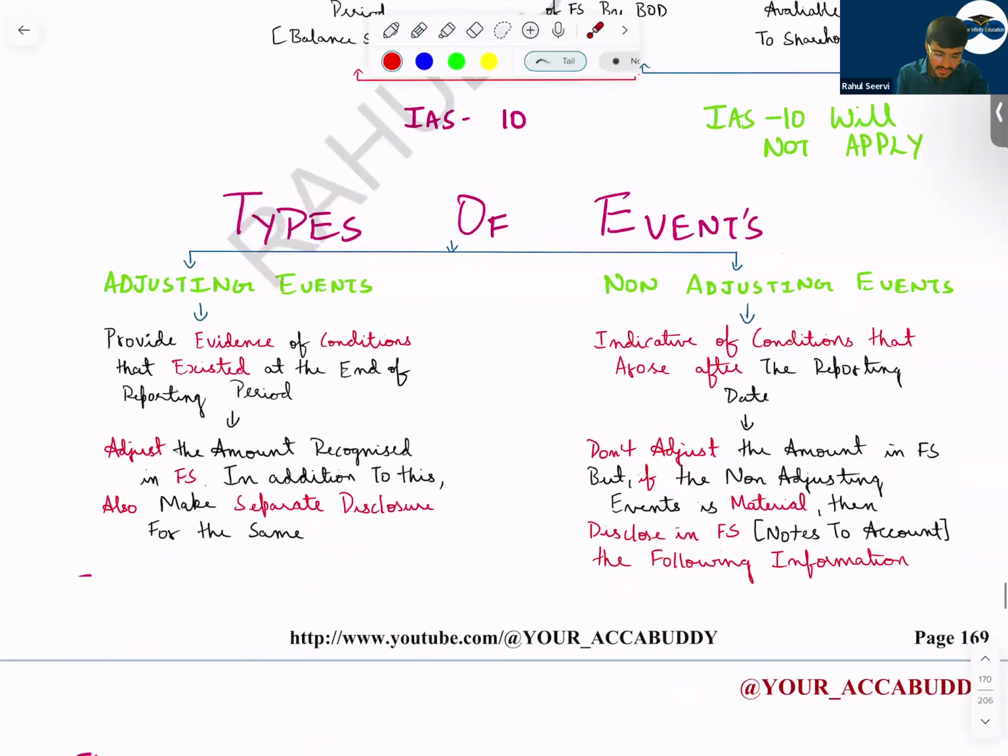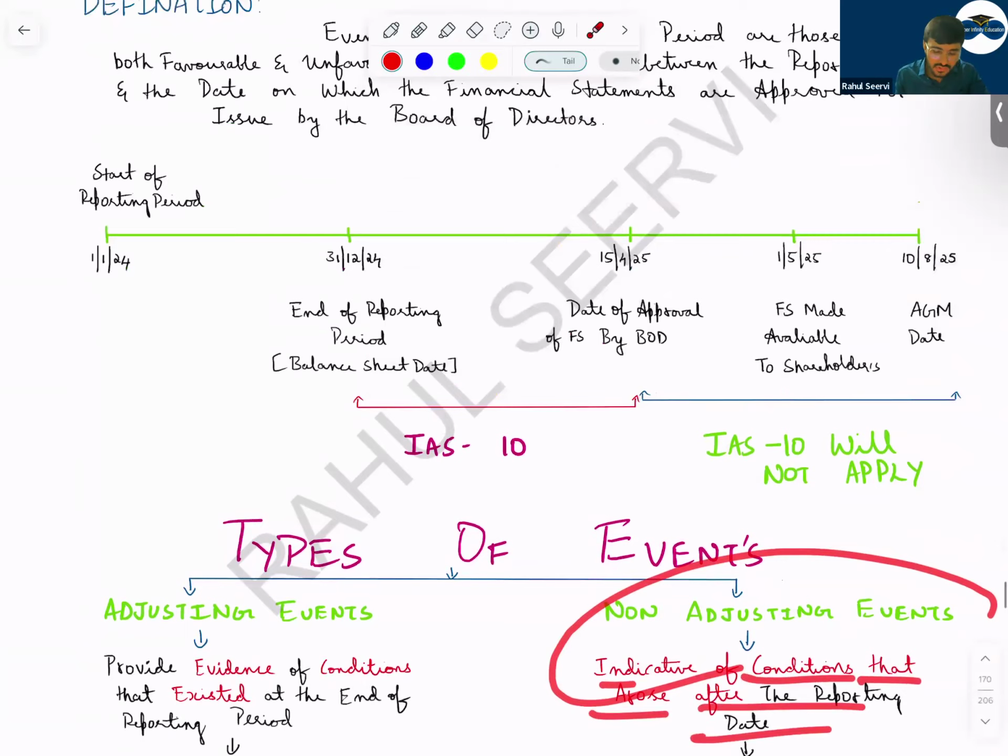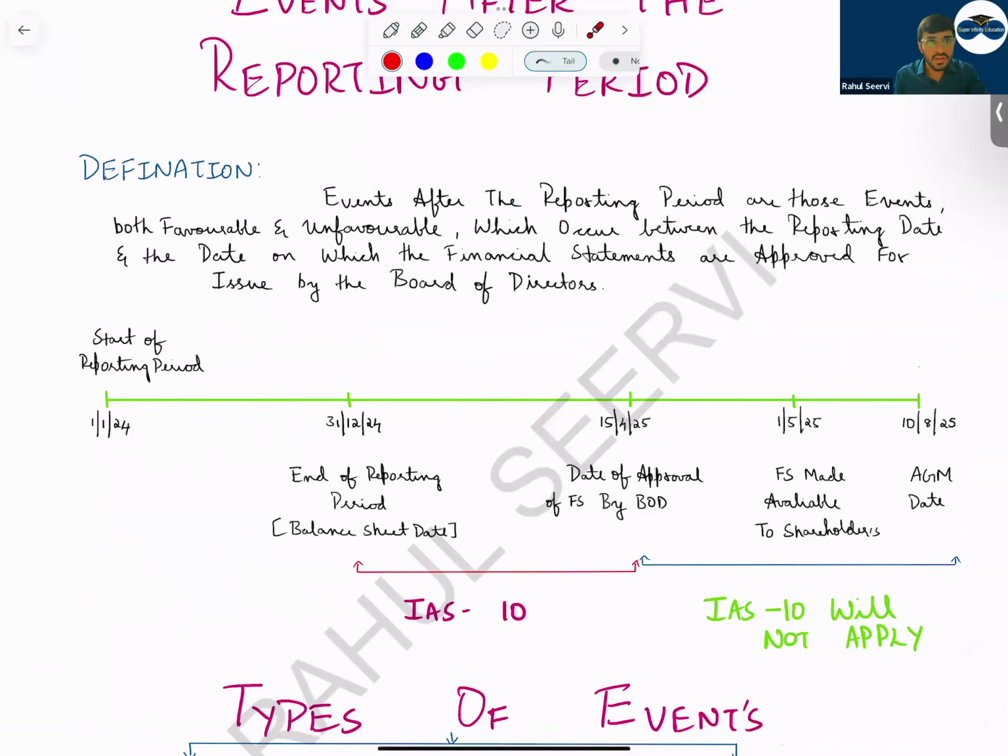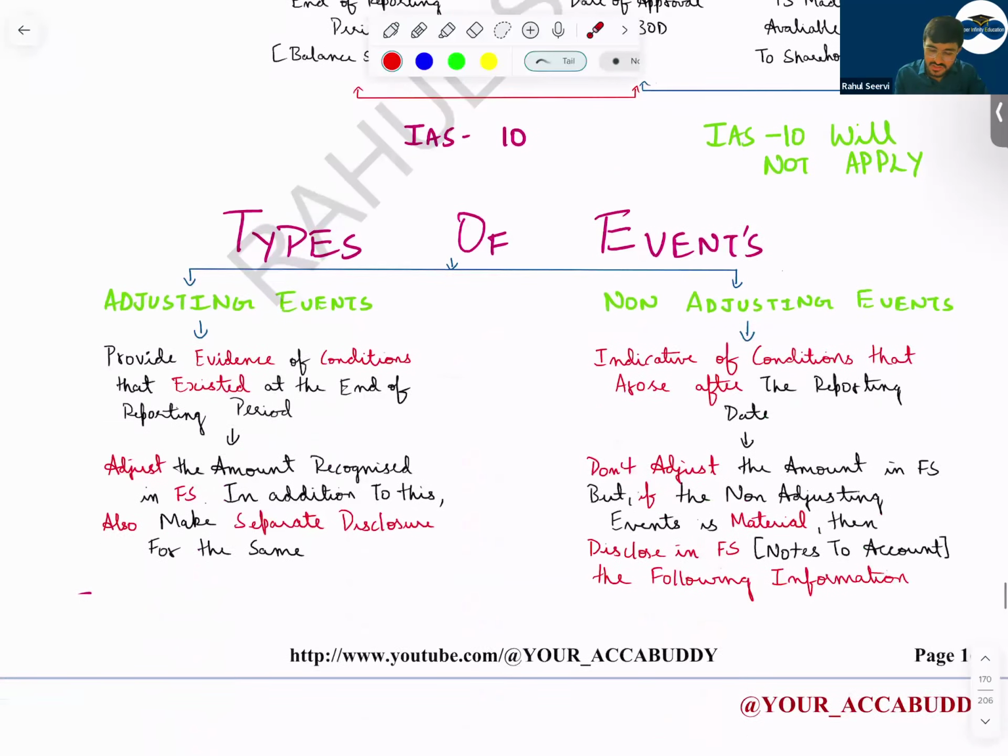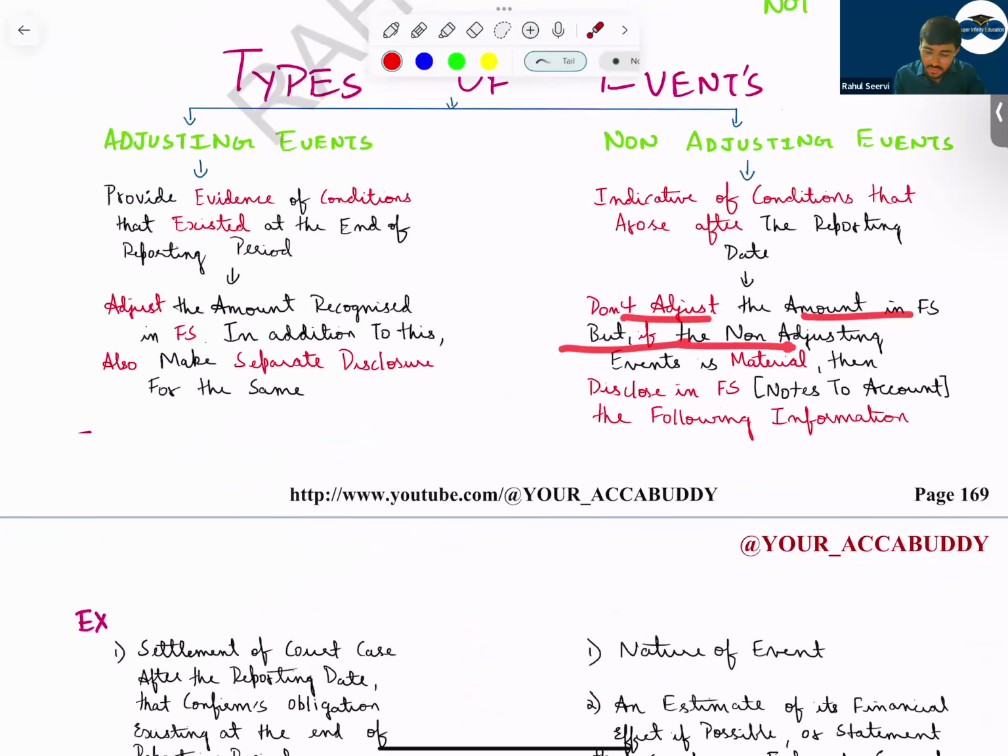Then, sir, adjust the amount recognized in financial statements. In addition to this, also make separate disclosure for the same. You have to do the adjustment, also you have to provide disclosure. Non-adjusting event, indicative of conditions that arose after the reporting period. The conditions also arise after the reporting period, and the evidence also was after the reporting period. Then non-adjusting event, do not adjust the amount in financial statements, but if the non-adjusting event is material, then disclosure should be given. Understood? Non-adjusting event, we will only provide disclosure.